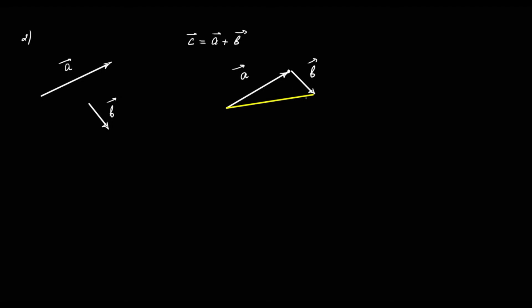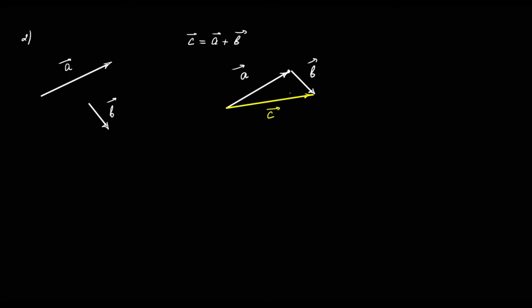And if we connect the starting point and the end point, we will get the resulting vector c. So we know the direction of this resulting vector: from the origin of the vector a to the end point of the vector b.